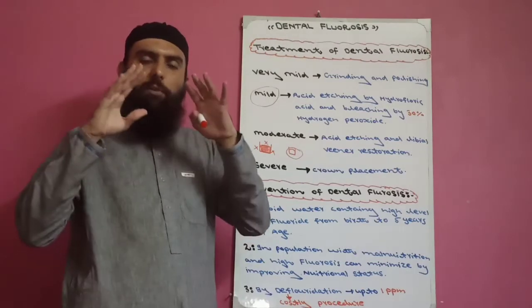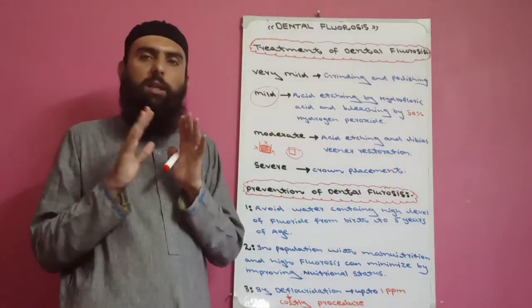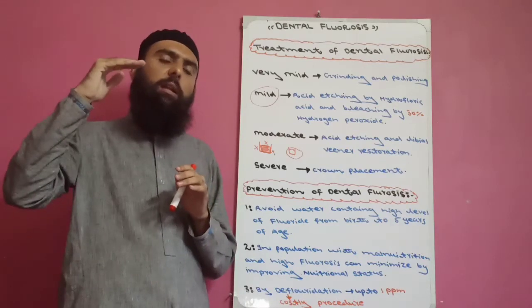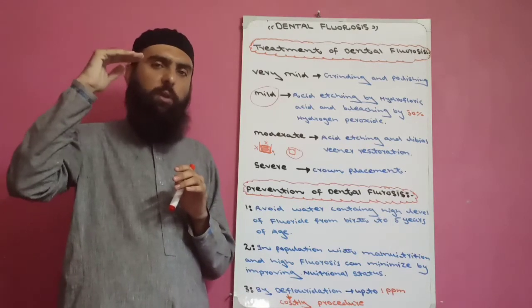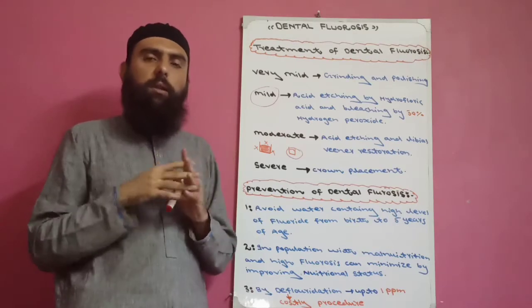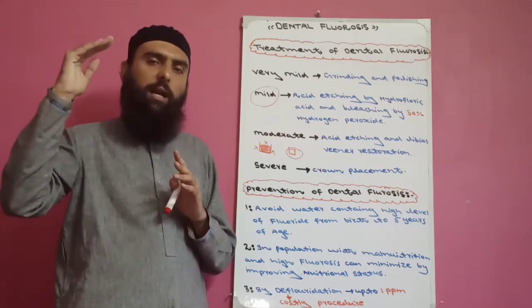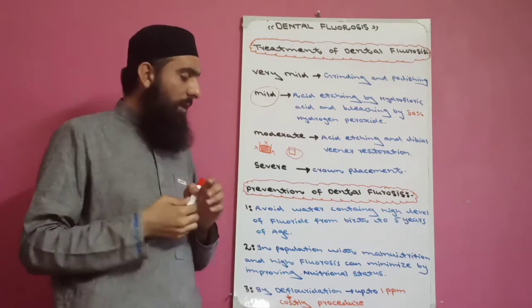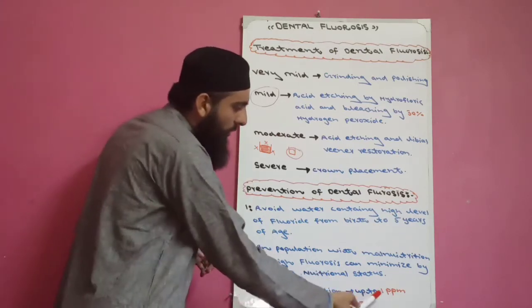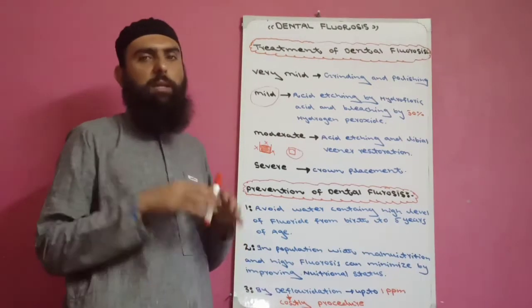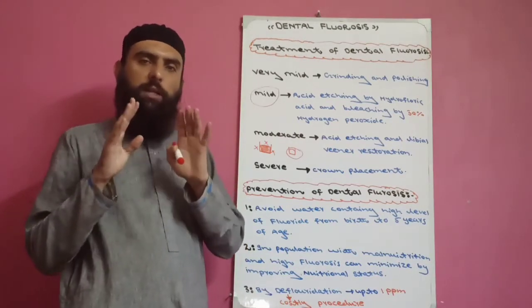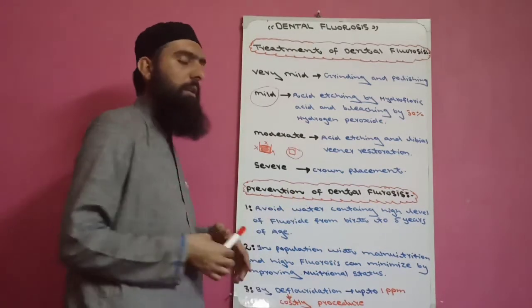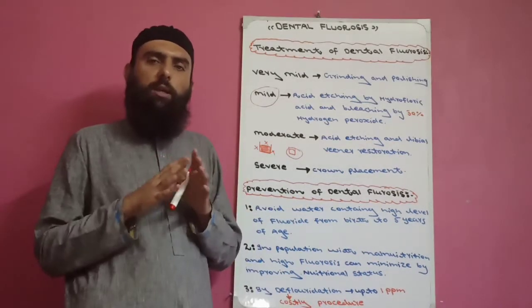We can prevent dental fluorosis by defluoridation. What is defluoridation? If in a specific area there is a high fluoride content in water, in defluoridation we remove the high content of fluoride and bring the water to the normal level of 1 ppm, 1 part per million of fluoride. This is known as defluoridation.